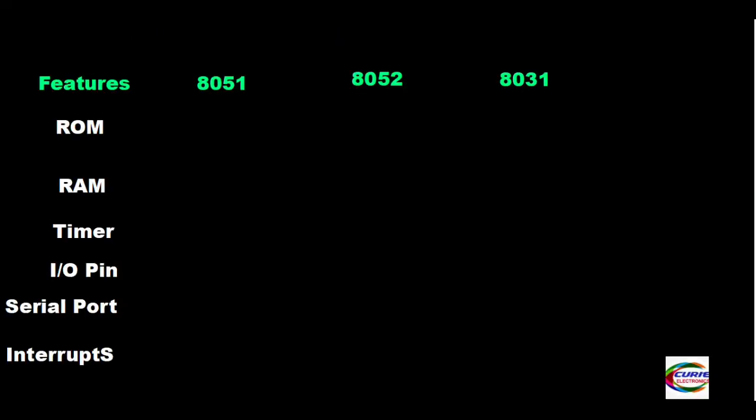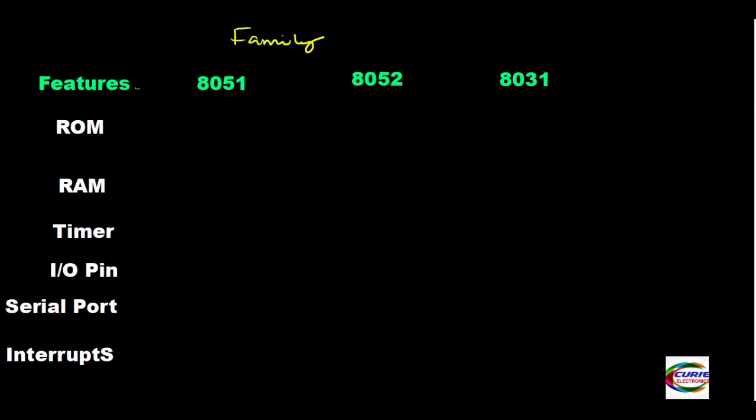So what are the general features of this 8051 microcontroller when it was released? These microcontrollers almost come as a family, like our family. We have father, mother, sister, brother, like that. Most of the popular microcontrollers also come as a family.